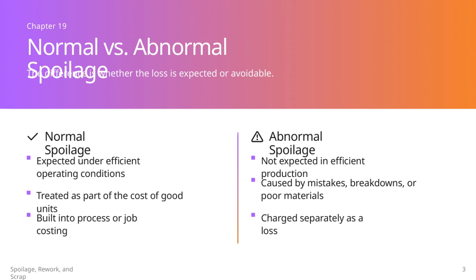This kind of spoilage is treated differently because it represents avoidable loss, so it's charged separately. Essentially, the key difference between normal and abnormal spoilage is whether the loss is anticipated or something that could have been prevented. This concept is vital for accurate cost accounting and managing production efficiency.